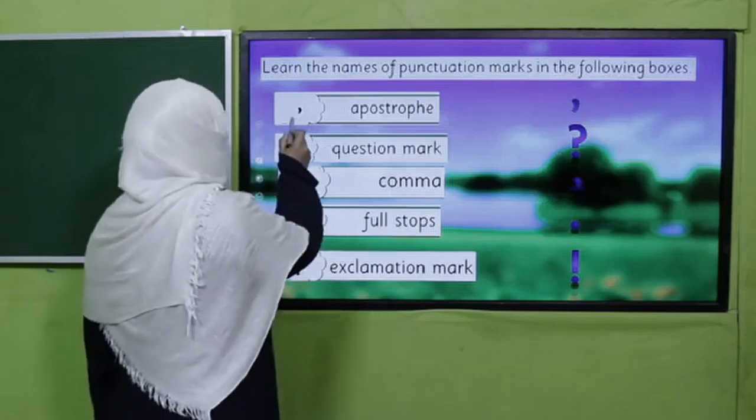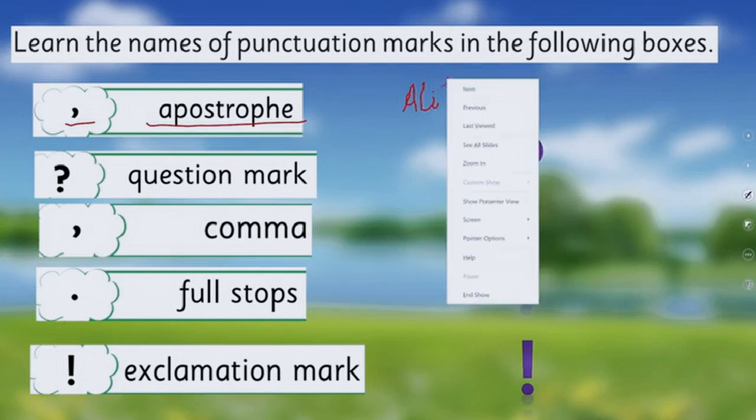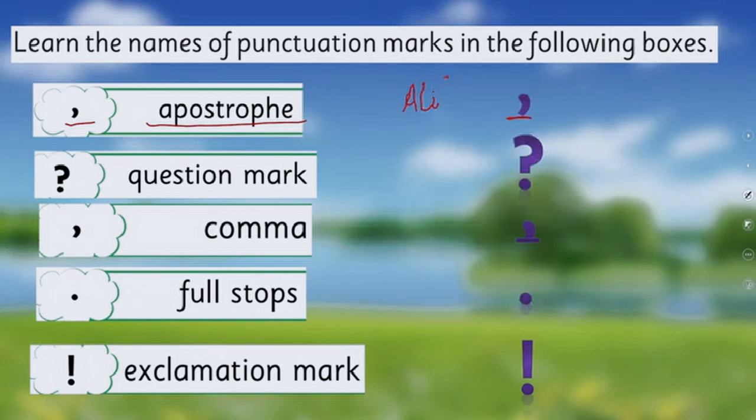The first is the apostrophe. An apostrophe is a small comma which is written above the letter. For example, if I want to say Ali's, I will write Ali, put the apostrophe over here, and write S. Now this apostrophe sign is telling something which belongs to Ali.